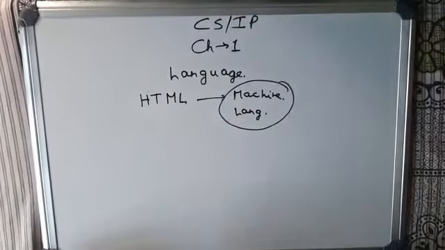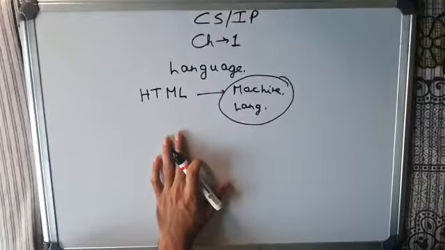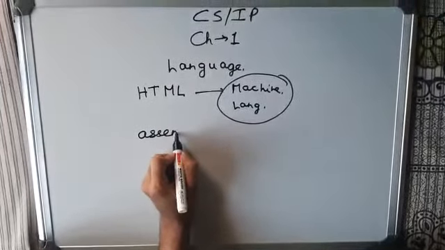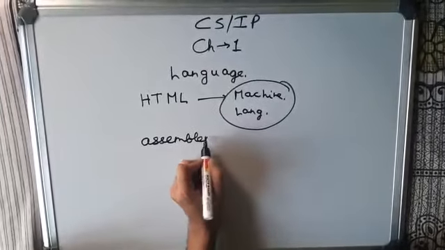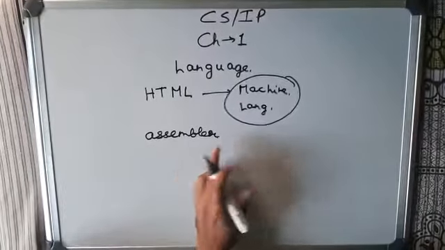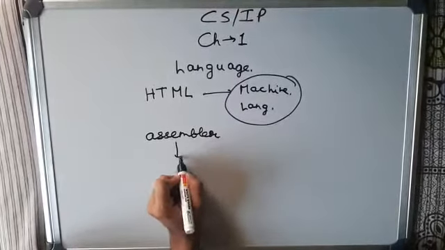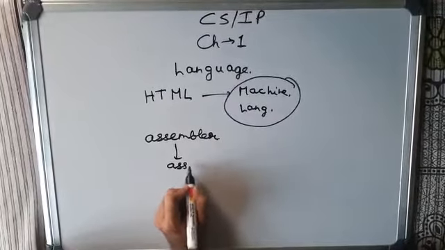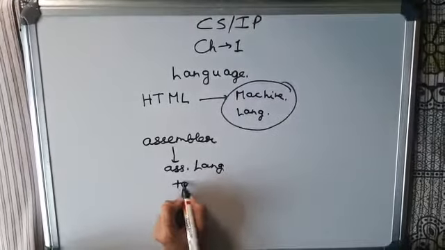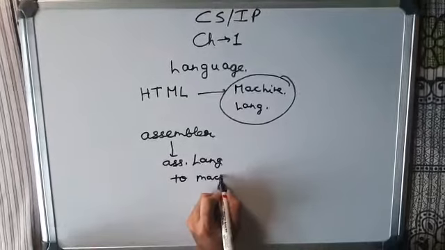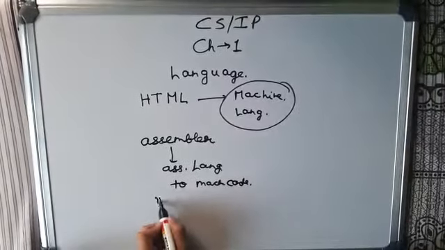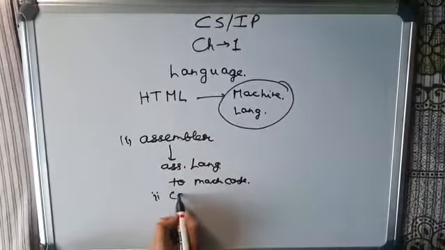Now there are three processes in your language processing system. First, your assembler. What assembler does is that it converts your assembly language to machine code. Second step, your compiler.